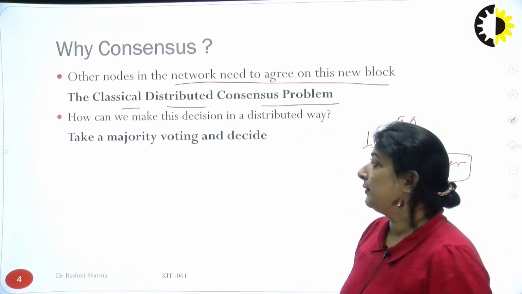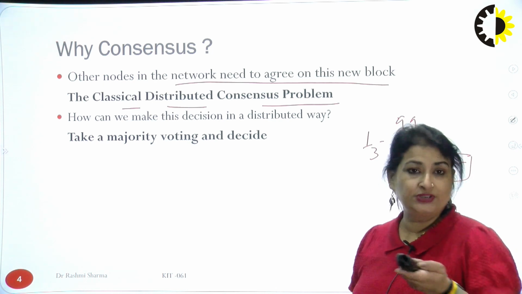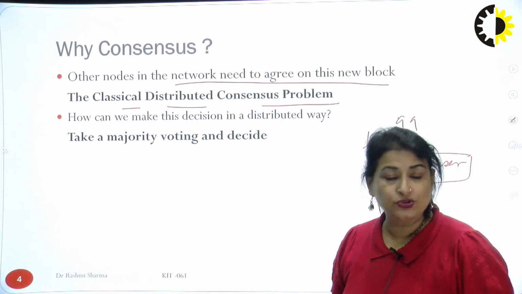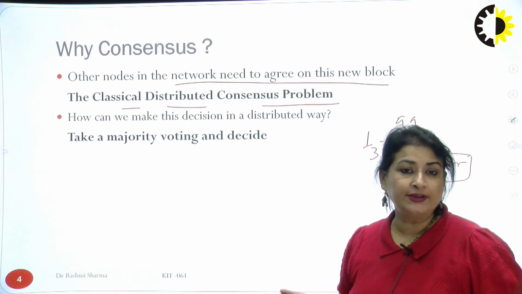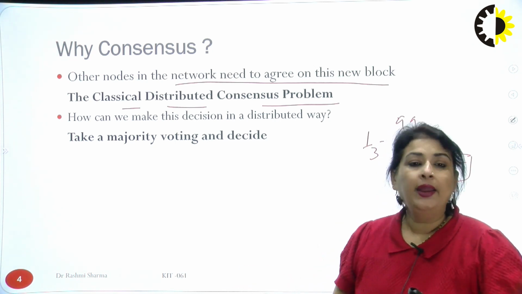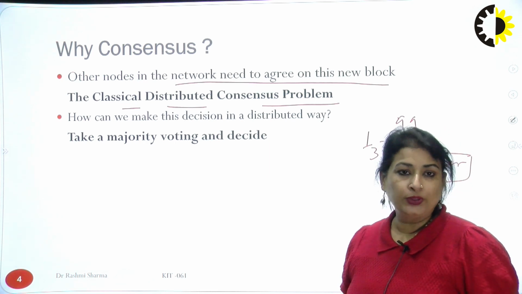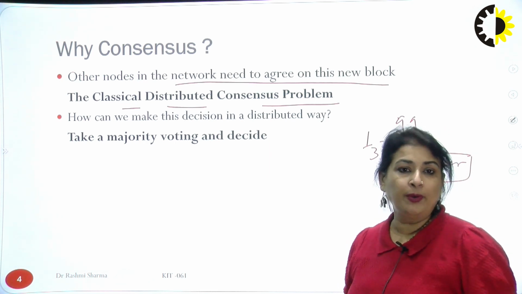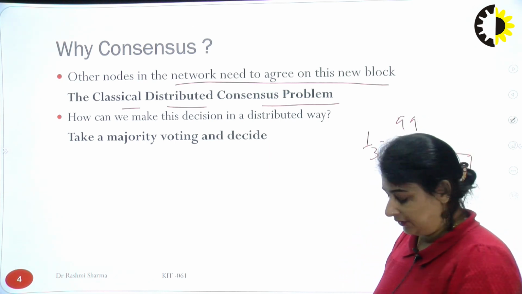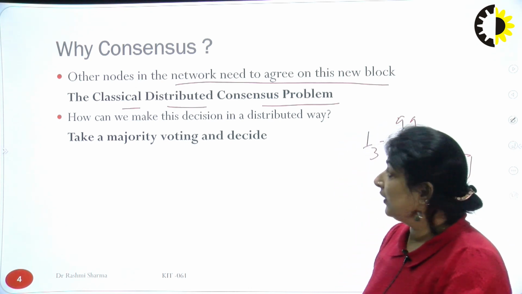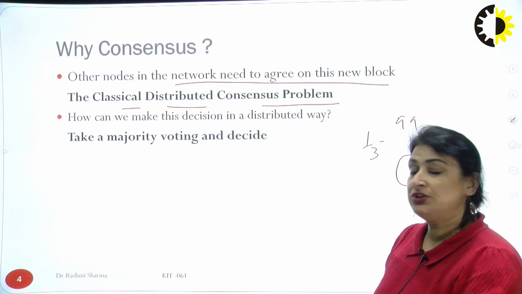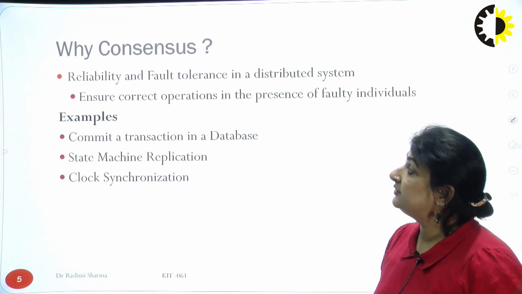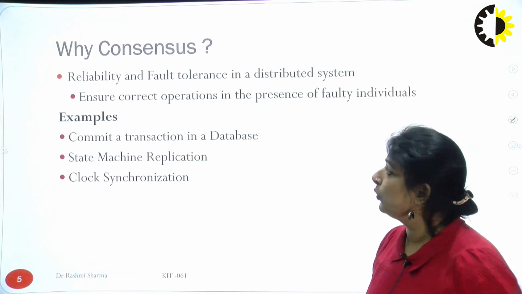Maybe we take a majority and then decide it, obviously like we do in our elections. That is a sort of consensus. And if no party gets the majority, then they combine and make a government with two parties working together. So similarly, how can we get this decision in a distributed way and take a major voting as a decision? So why is consensus required?